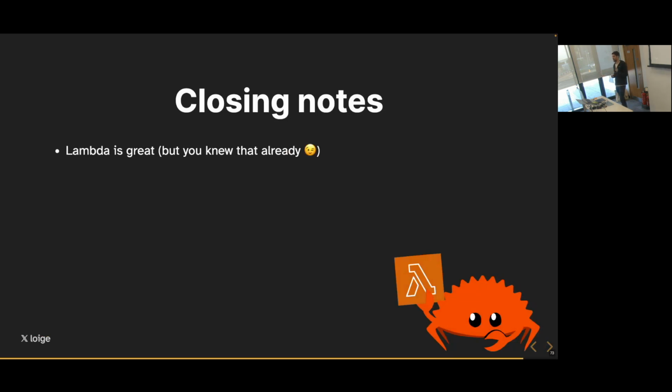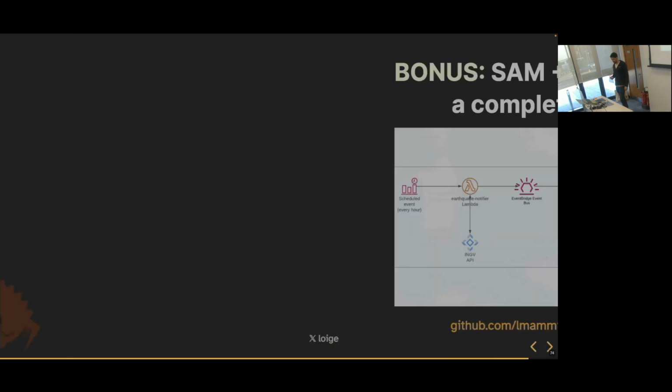But if you have a specific Lambda that is running like millions of times a day and it's costing you a lot, or maybe you have a use case where your Lambda needs to be very fast, even when there is a cold start, you can maybe invest in rewriting that one Lambda. And the other suggestion is make sure you share everything you learn, because this is still a very new topic. And of course, in the community, we need to help each other with our learning, sharing our learnings and learning from each other.